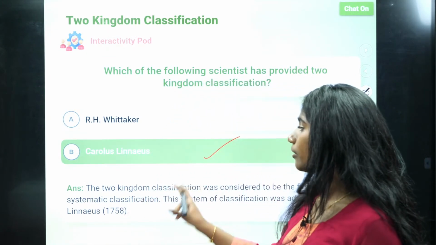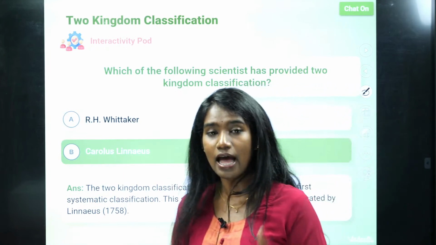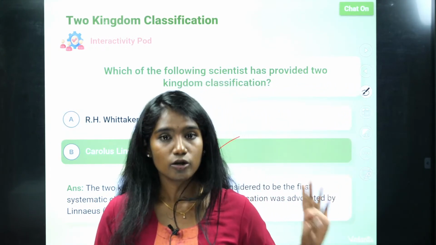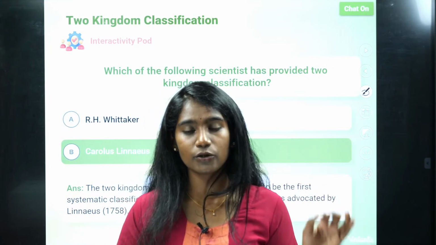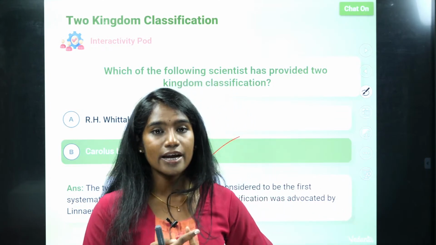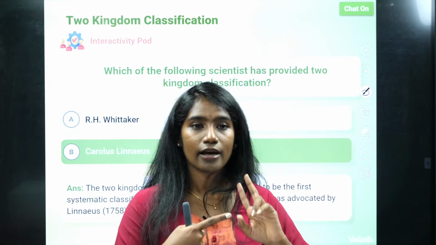And one more thing, students, sorry, in the beginning I told you that Carolus Linnaeus is the first person to classify. Actually, it is Aristotle. Sorry for that. Aristotle was the first person to classify living organisms. He grouped them into three categories. One, those animals which live on land, second, those animals which live underwater, and third, those life forms which are able to fly. This classification was the first classification given by Aristotle.